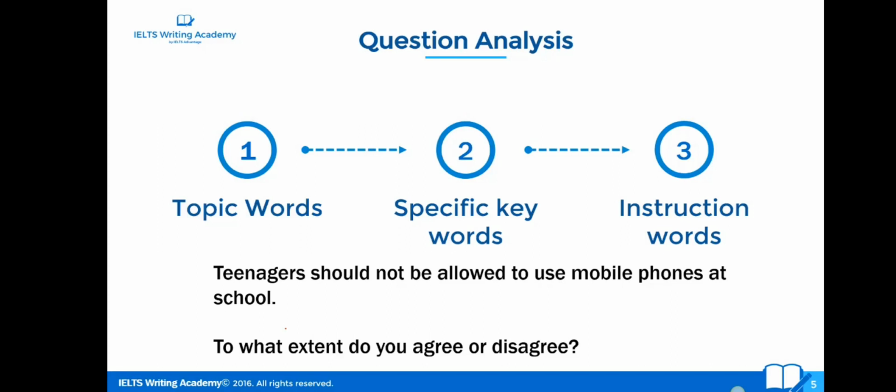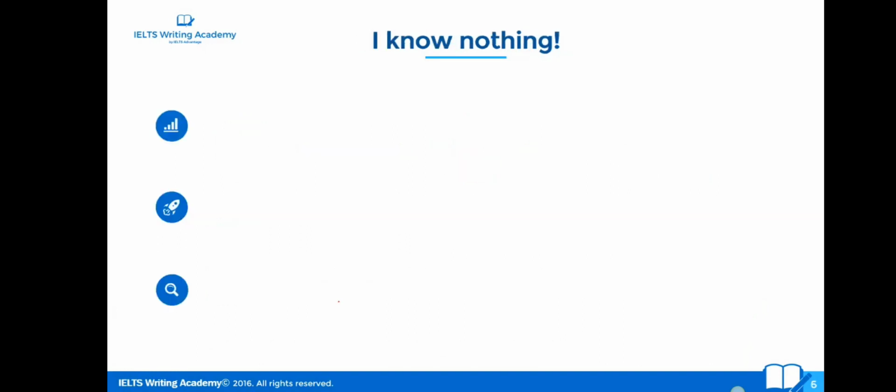Believe me, whenever you start to use this technique for every single Task 2 question, you start to do it in 30 seconds. It will take you a long time to do it in the beginning because it's new, but then it will just become really fast. It'll be like clicking your fingers. Think about what's the general topic, what's a specific question, and what are the instructions. So then when you've done that, you can move on to idea generation.